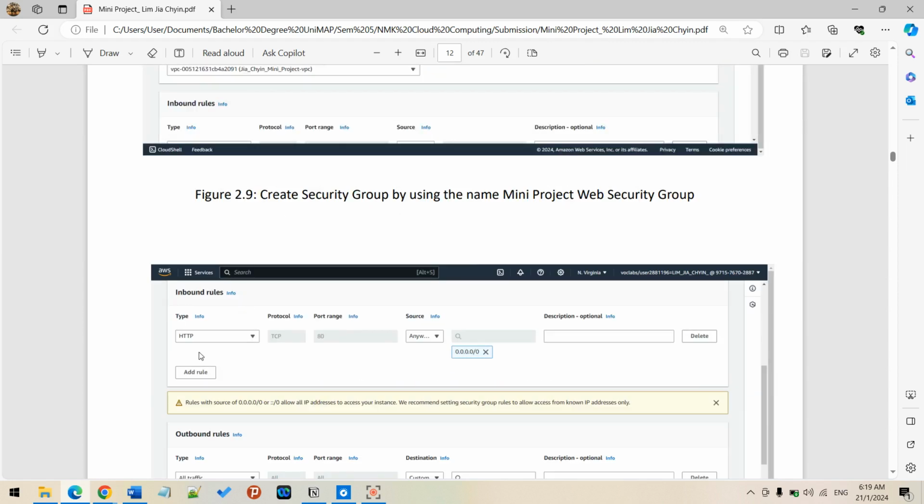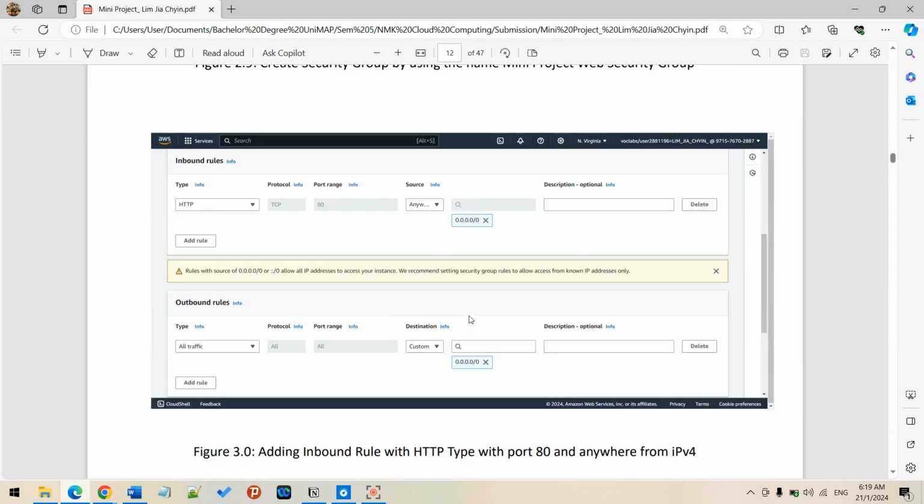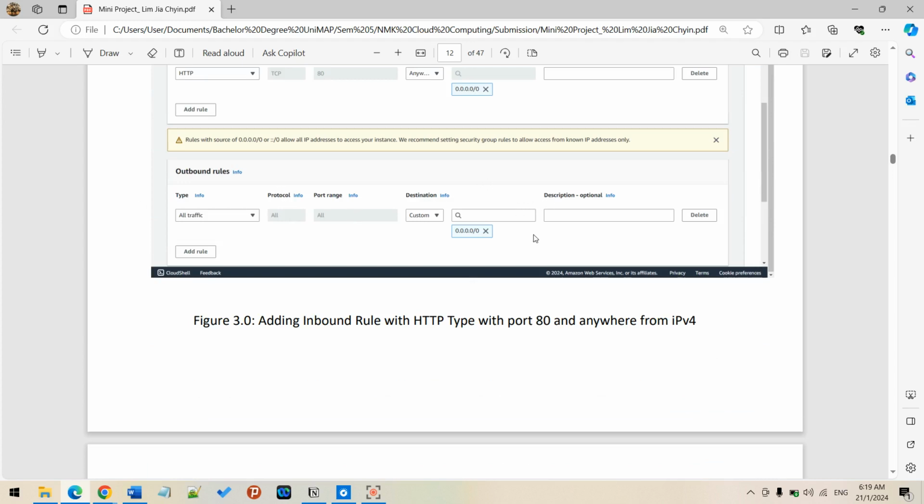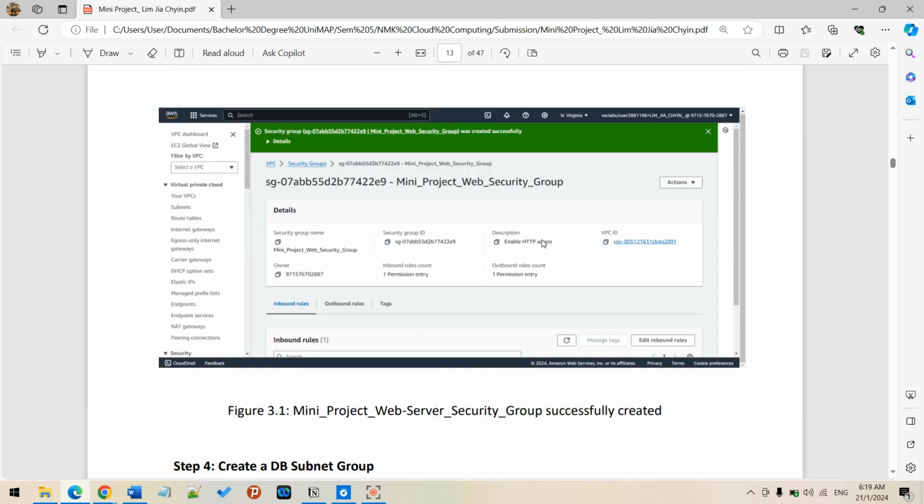So we can set the HTTP. Here I set HTTP with the default protocol TCP and port range 80, with the source anywhere. For outbound I didn't assign anything. So I created the security group successfully.